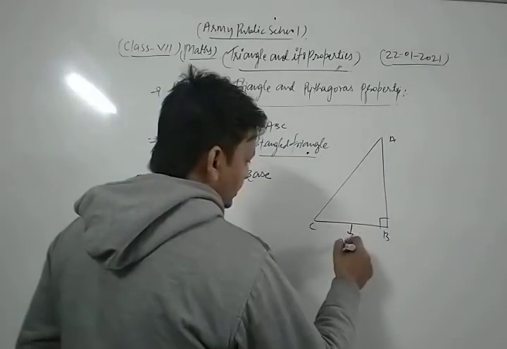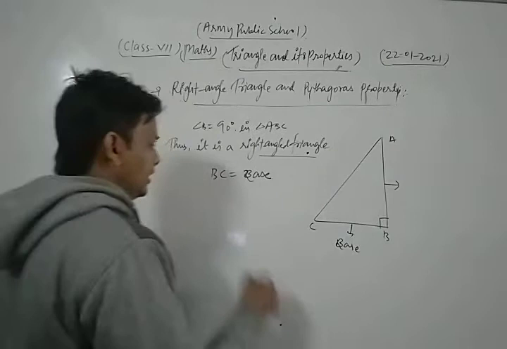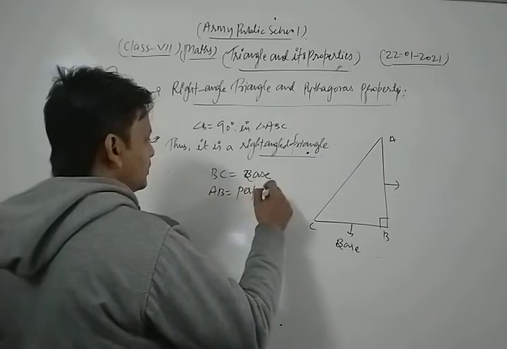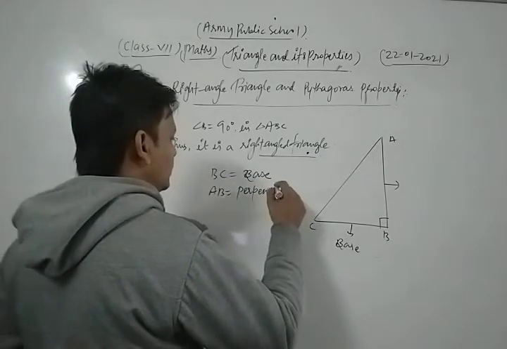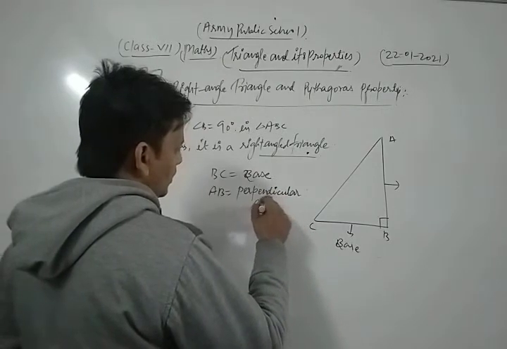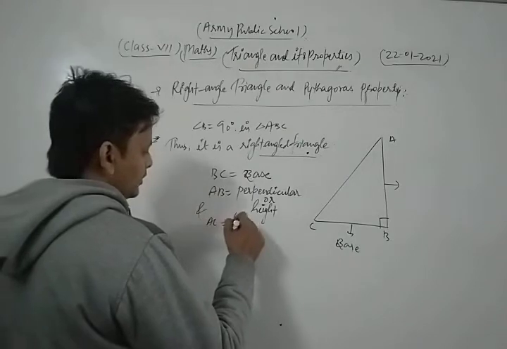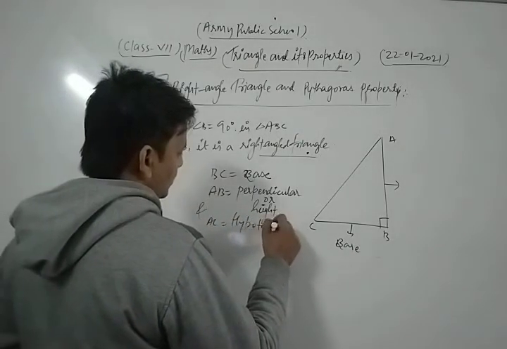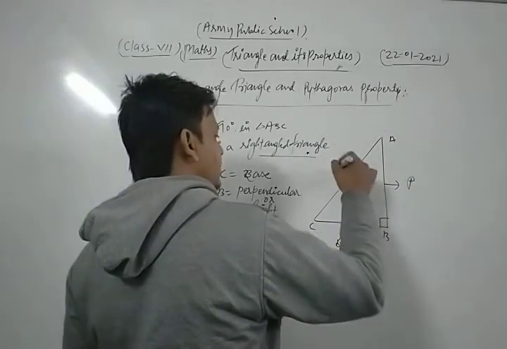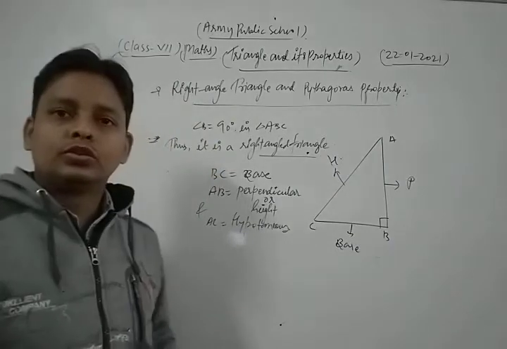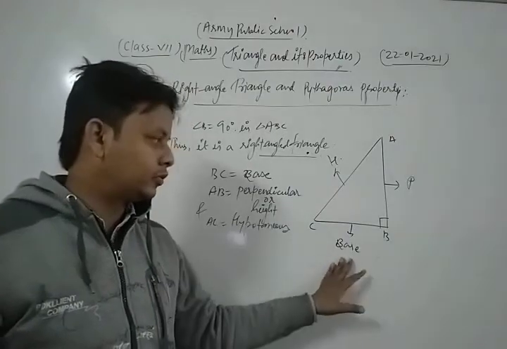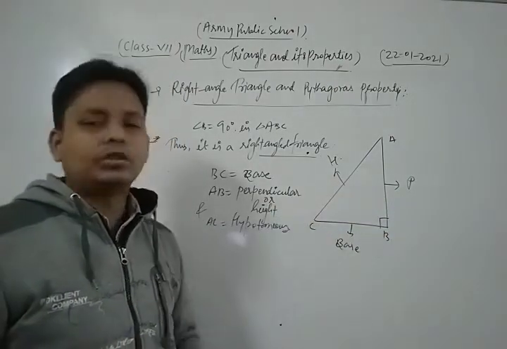AB is called the perpendicular or height, and AC is called the hypotenuse. So there are three important named sides related to a right angle triangle. This is your base, this is your perpendicular, and this is your hypotenuse.